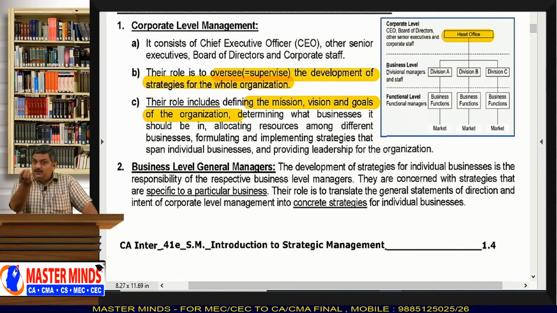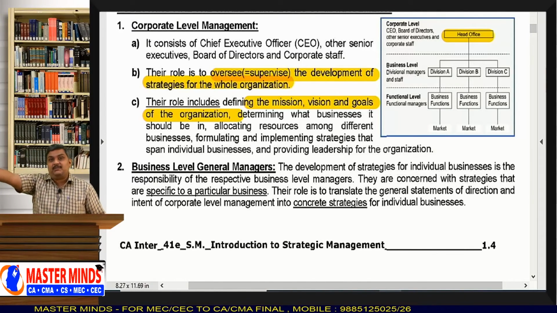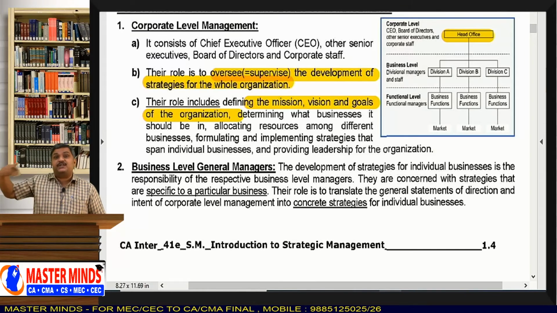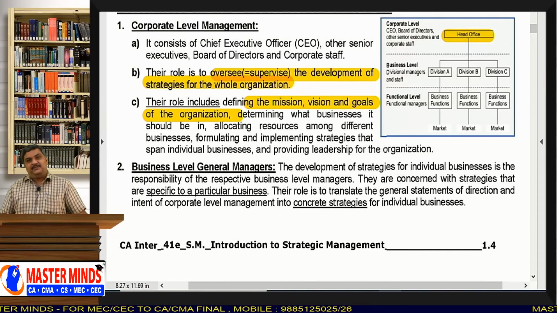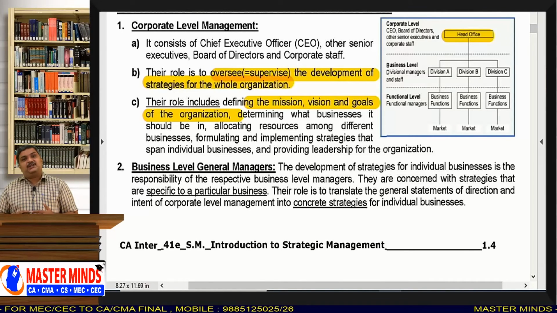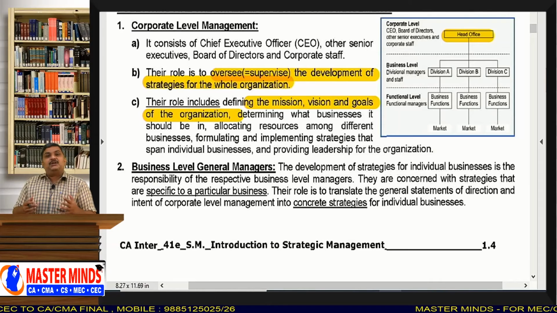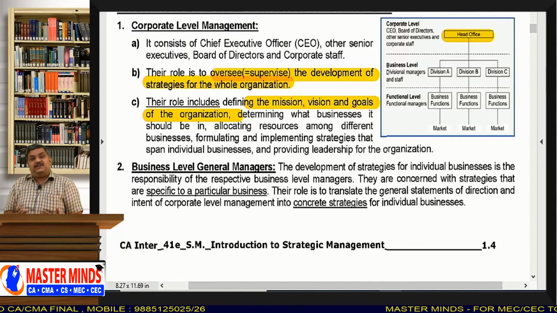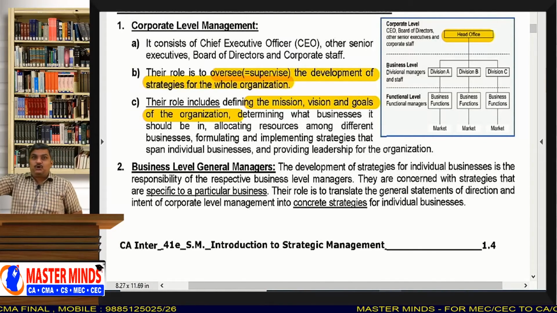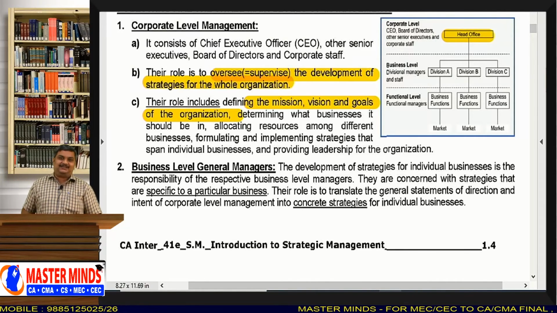But as of now, just understand vision means what you ultimately want to become in the future. What is your aspiration? What is your dream? That is vision. And mission, you will also have an explanation in the strategic management process, the third lesson. But for now, mission means how you should behave. Vision means what you want to become. Mission means how you should behave to become like that.